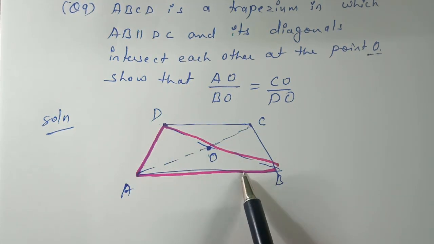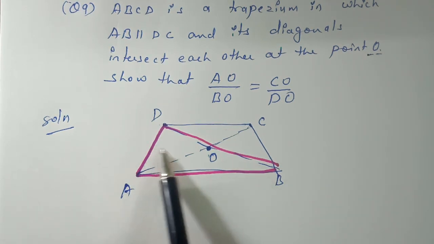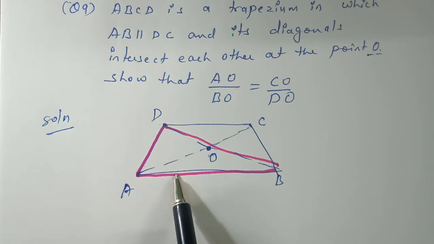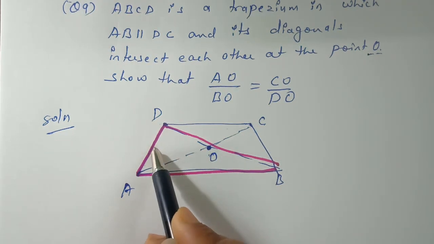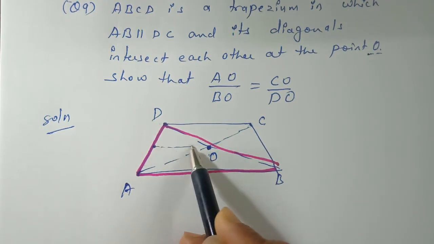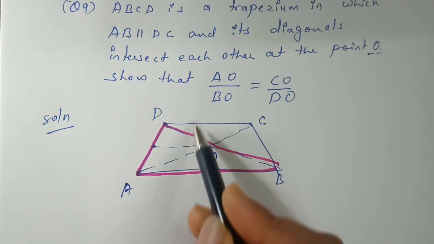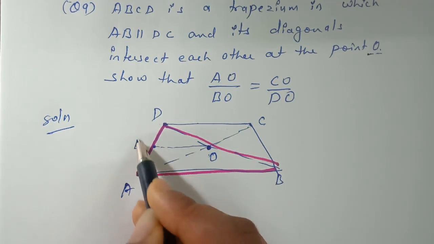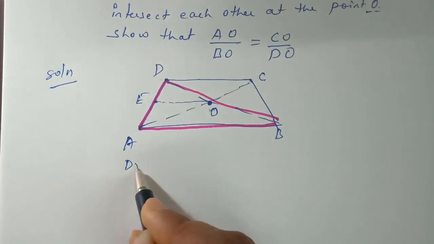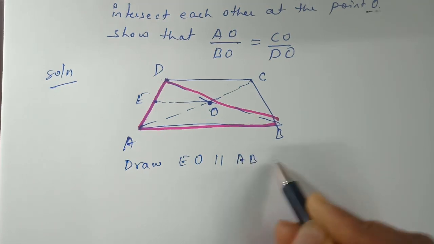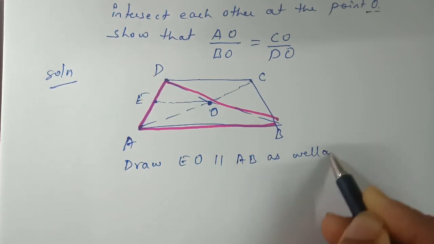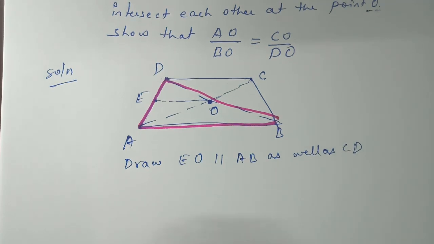If we observe the figure, to use the Thales theorem we don't have any line parallel to the base of the triangle. So one construction is required. First of all, we are going to do the construction. We have to draw a line parallel to AB as well as CD. So let it be E. Draw EO parallel to AB as well as CD.